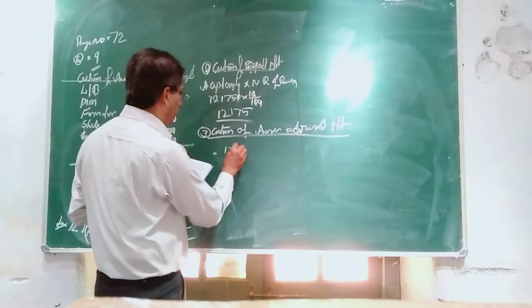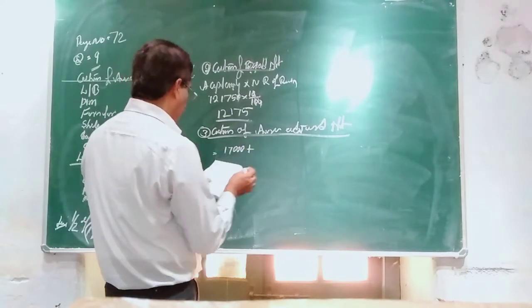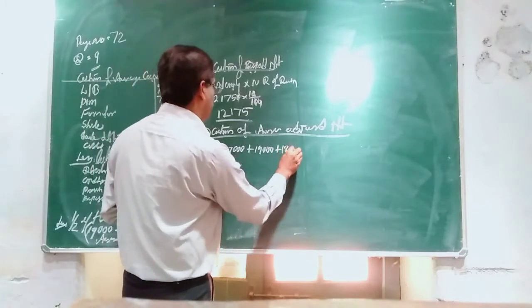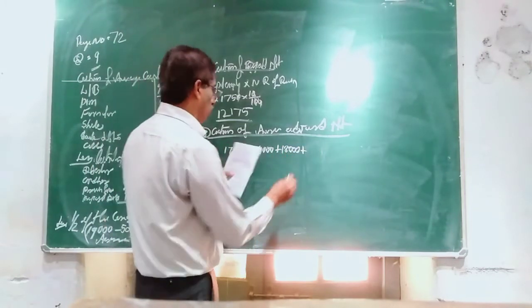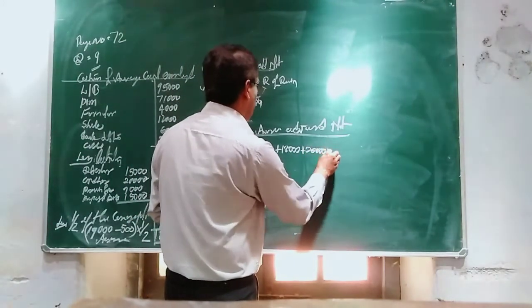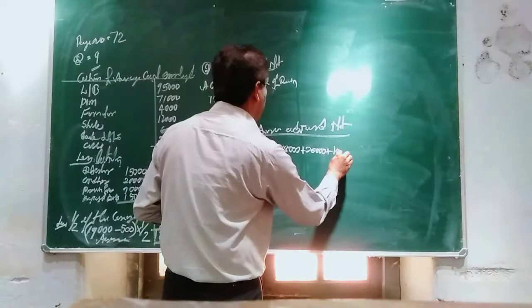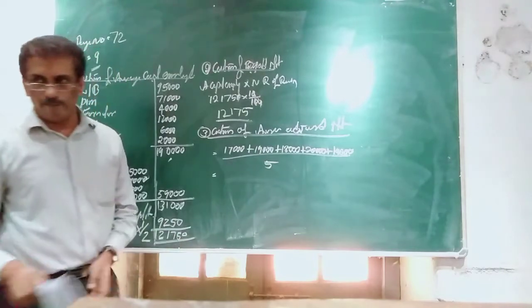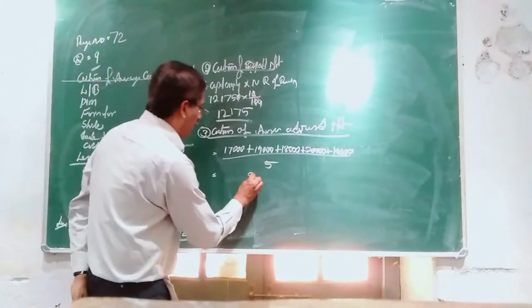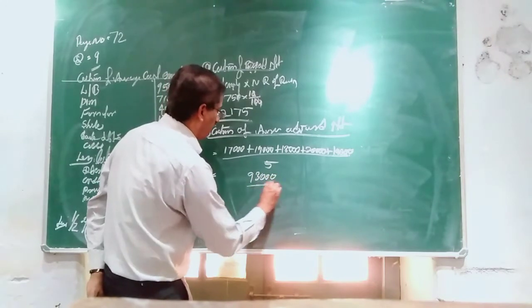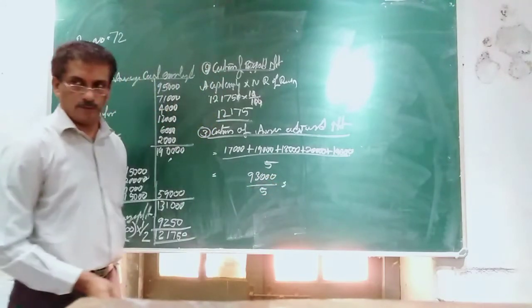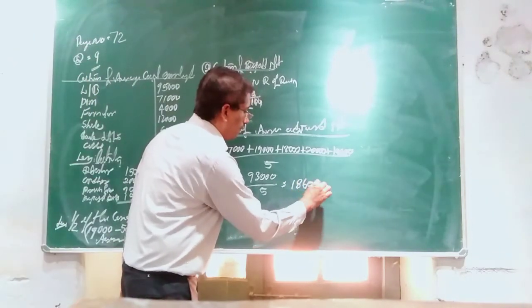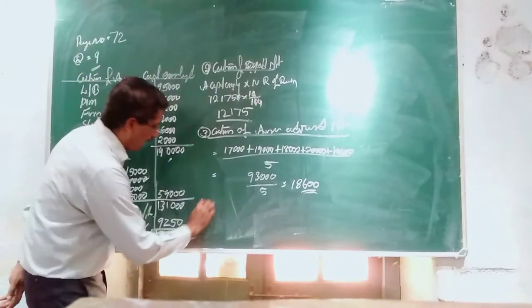First one is 17,000 plus 19,000 plus 18,000 plus 20,000 plus 19,000, divided by 5. 93,000 total you get, divided by 5. You will get 18,600.